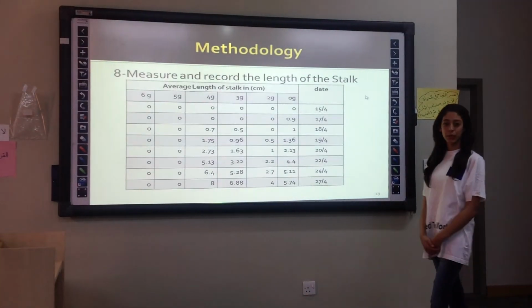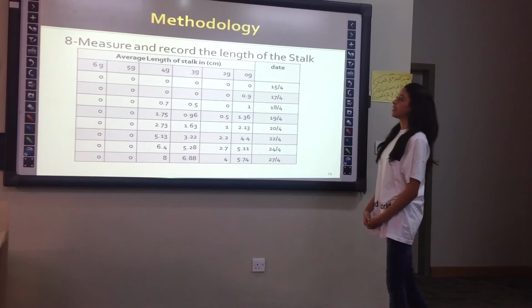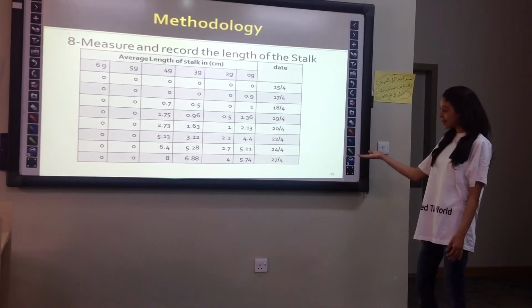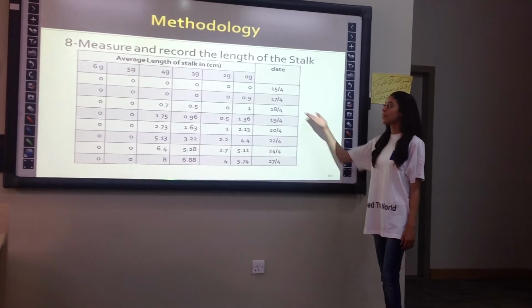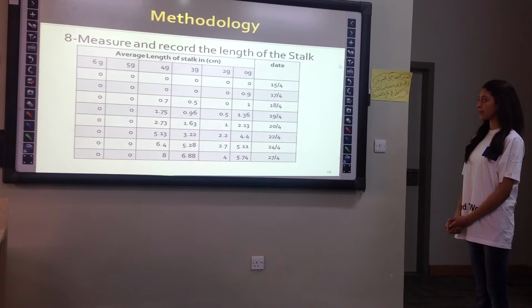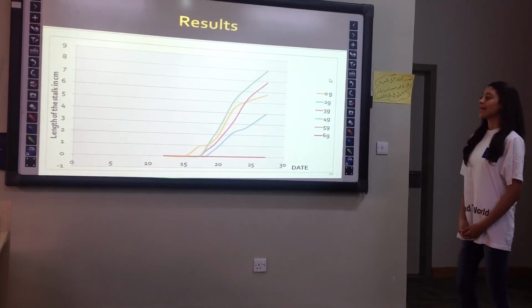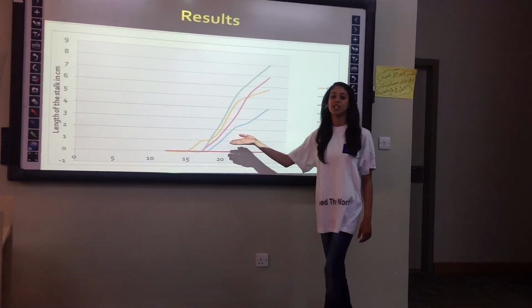As shown in this video, we started planting on the 12th of April. We measured and recorded the length of the stalk. As you see in this table, the plant started growth on the 17th of April. This is shown in this diagram, how the length of the stalk is changing differently.